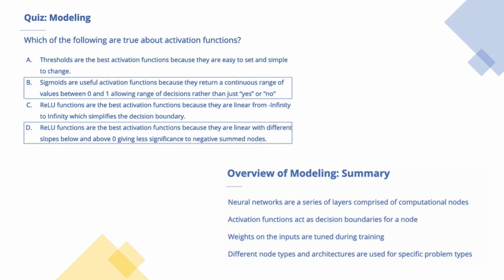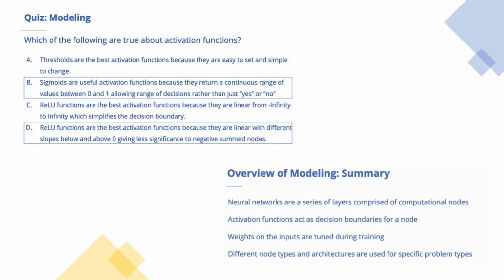Looking at the third and fourth point, we see that they both are discussing ReLU functions. However, in option C, it says that they are linear from -infinity to infinity, which is incorrect. ReLU functions in fact have different slopes below 0 and above 0. This is why we select B and D as the correct options.